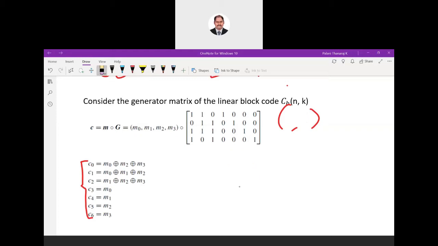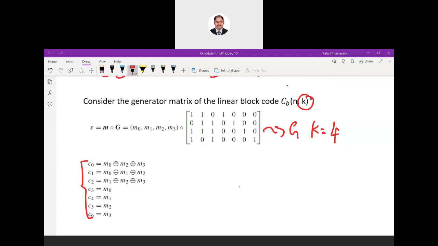So they can ask a question for a given G matrix. They'll give a matrix like this and ask you to generate the code words, to encode a table of code words. What you have to do? You know what is the number of bits for a message? K is equal to 4, so the number of message bits is 4, M0 to M3. Can you tell me what are the different variants of 4-bit data? How many combinations will you have if your message is 4-bit?